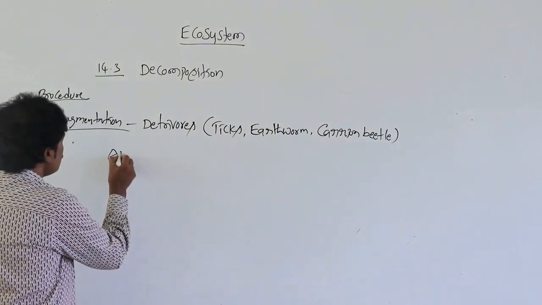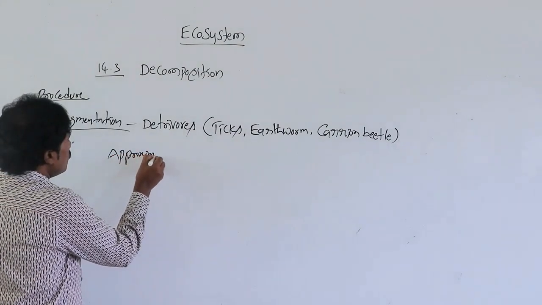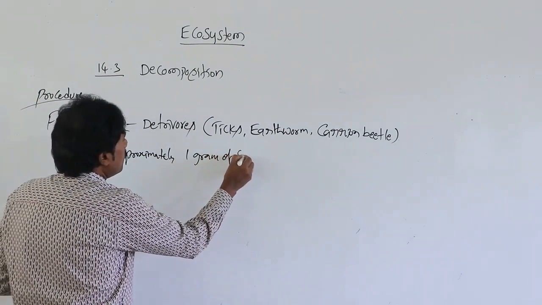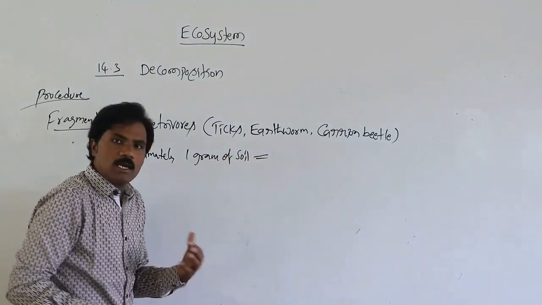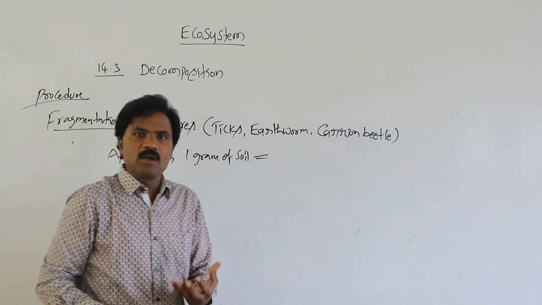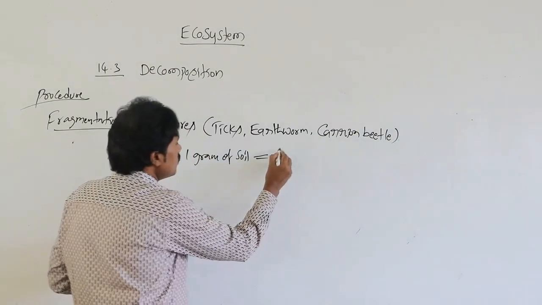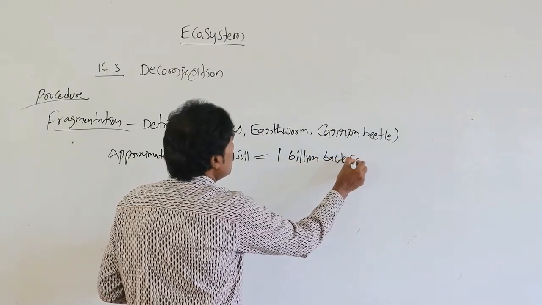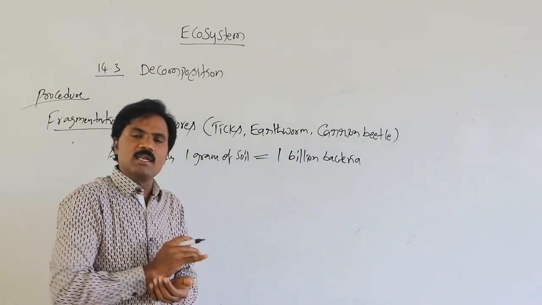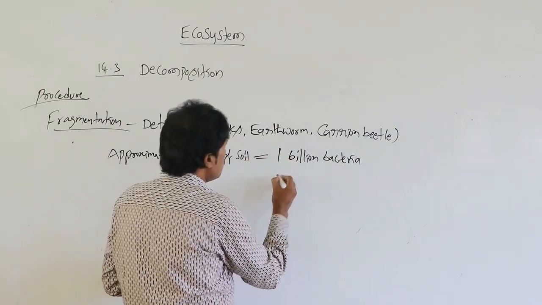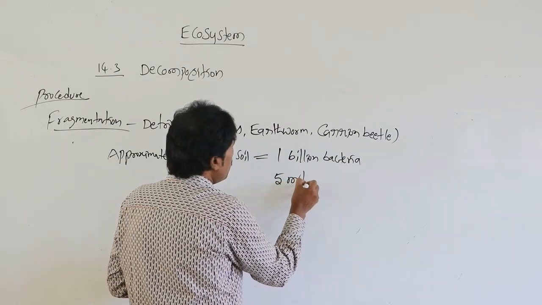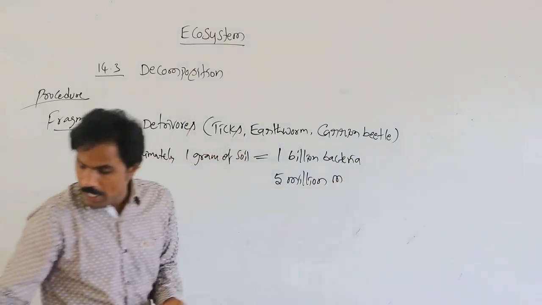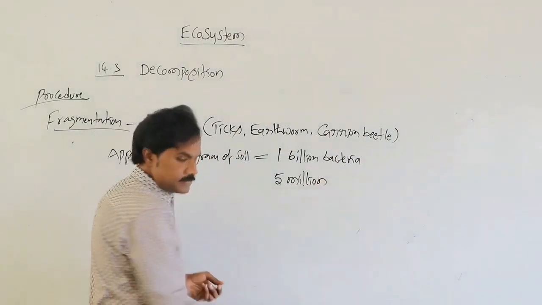Approximately, 1 gram of soil contains how many bacteria? That is 1 billion bacteria present, as well as 5 billion actinomycetes.